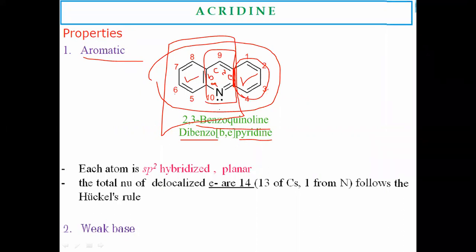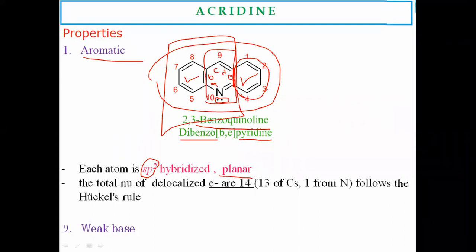The nitrogen in acridine has an unshared electron pair present on the nitrogen atom. All the atoms present in acridine are sp2 hybridized, and this sp2 hybridized system is planar in nature.